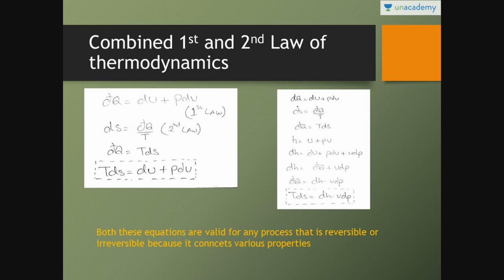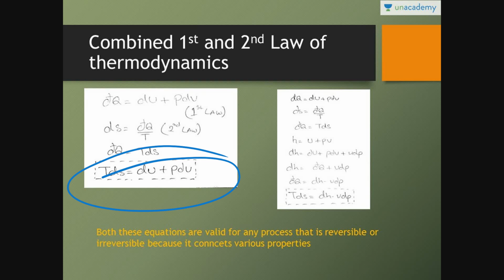From first law of thermodynamics, we have got dQ is equal to dU plus PdV. From second law of thermodynamics, we have got dS is equal to dQ by T. In place of dQ, we can write TdS, and we can put the value of TdS here. Right, so the equation becomes TdS is equal to dU plus PdV.